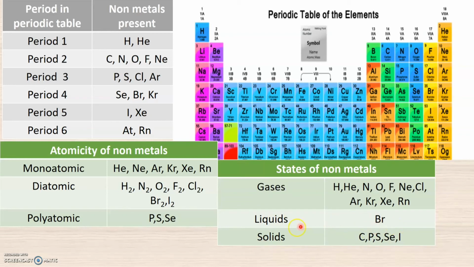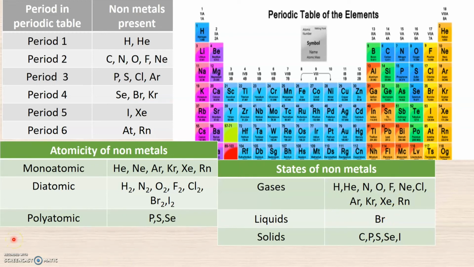While bromine exists as a liquid at room temperature. Bromine is a nonmetal, and it belongs to the category of halogens. So bromine is an element which exists as a liquid at room temperature.